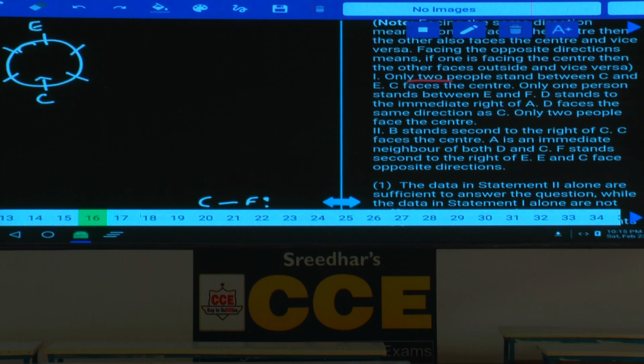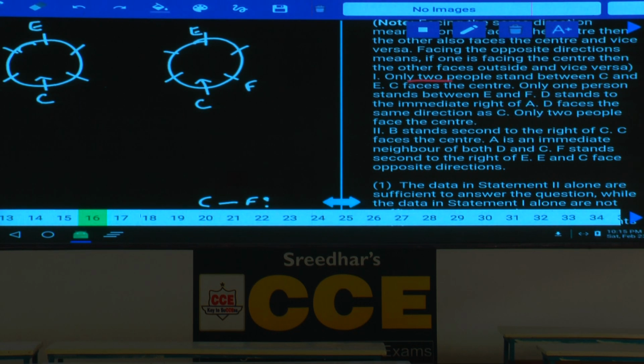C is facing the center. Only 1 person between E and F. D stands as only 1 person between E and F. 1, 2, 3, 4, 5, 6. Now C is facing the center. Now this person is E and this is F, isn't it? 1 person between E and F.